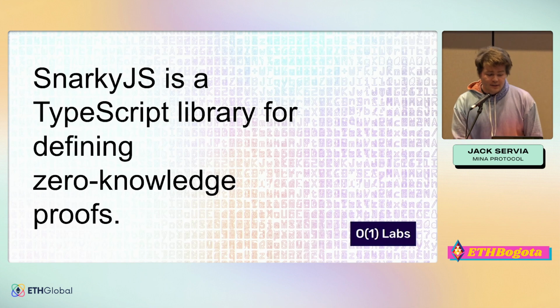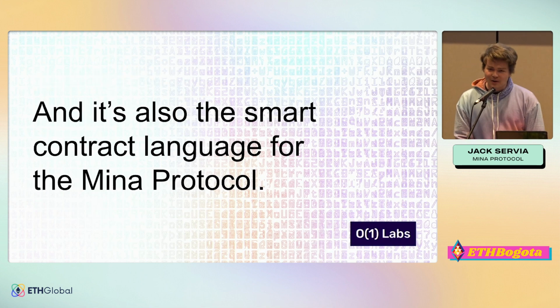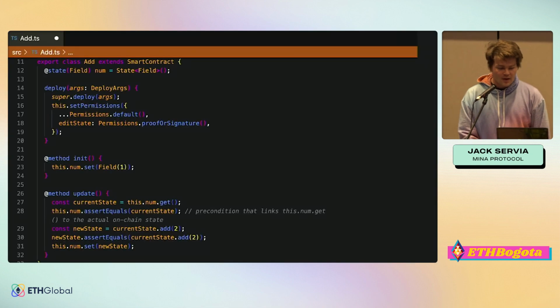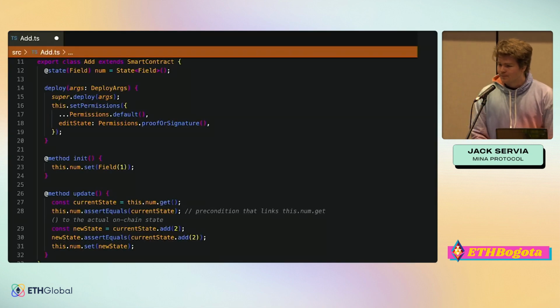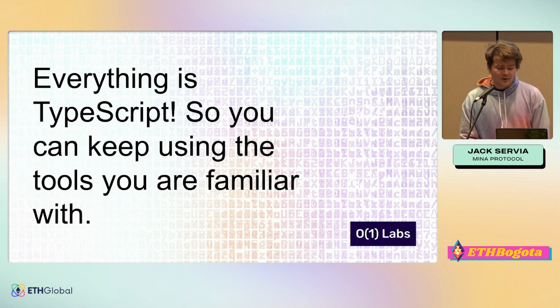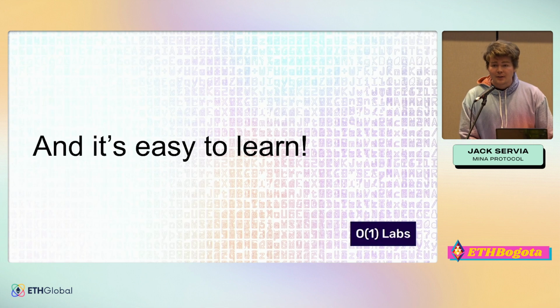So SnarkyJS, it's a TypeScript library for defining zero knowledge proofs. And it's also the smart contract language for the Mina protocol. It looks like this, but don't worry too much about the code right now. We'll get into it more in a minute. Everything is in TypeScript, so you can keep using the tools you're familiar with, like Prettier, NPM, VS Code, ESLint, etc. And it's really easy to learn.